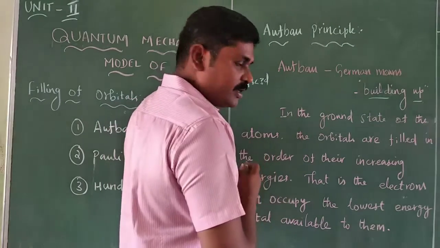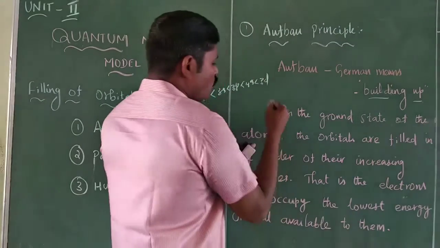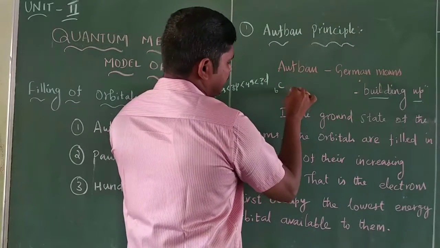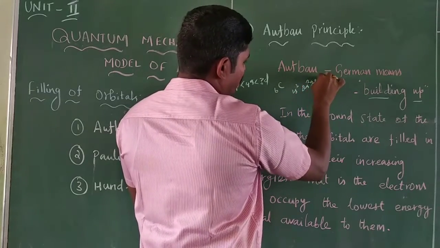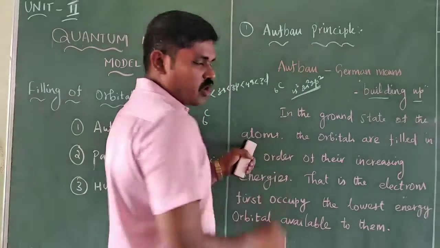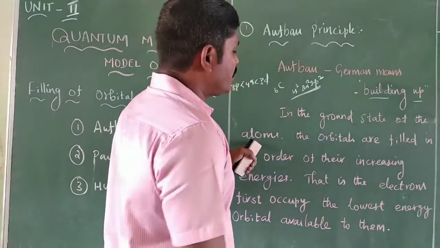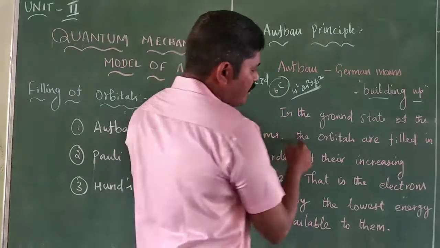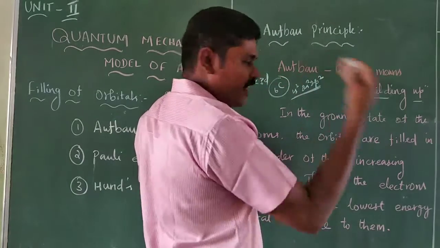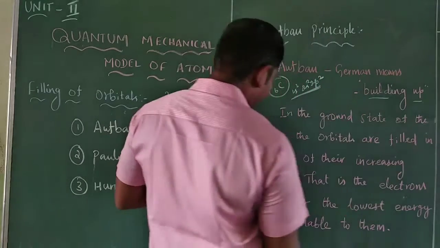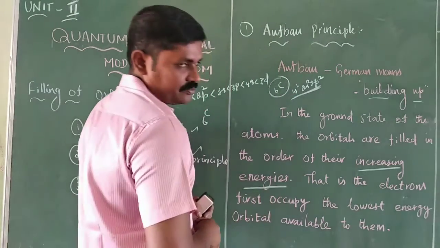The Aufbau principle: in the ground state of the atoms, for carbon 6, 1s2, 2s2, 2p2 is the ground state electronic configuration. The orbitals, s, p, d, f, are filled in the order of their increasing energies.